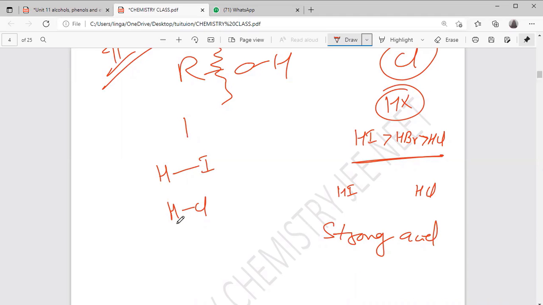Between chlorine and hydrogen, because the strong bond is there. When the strong bond is there, here the weak bond is there. So where can H plus release easily? With iodine. Yes. So when it is donating easily, obviously it is the strong acid.